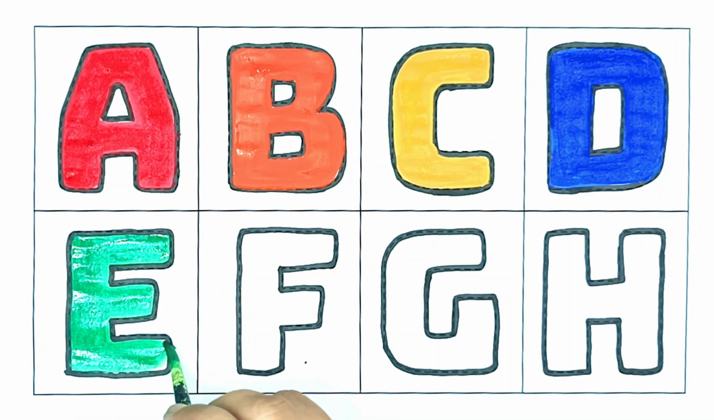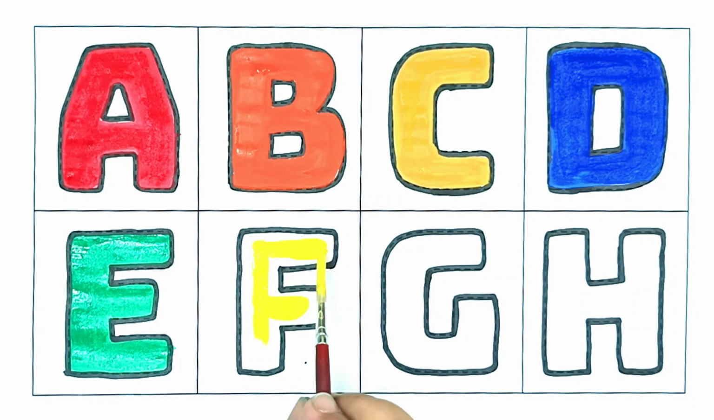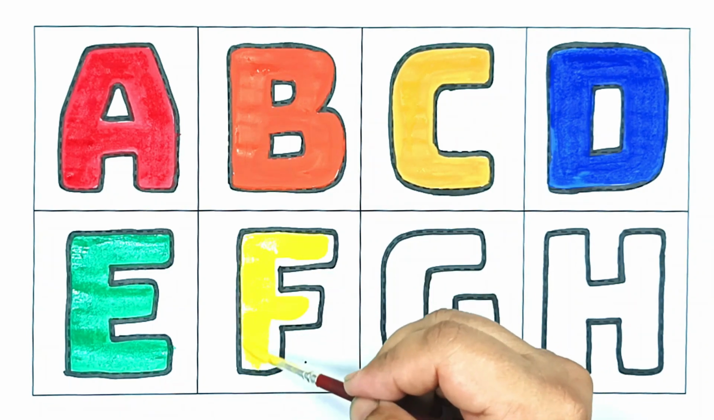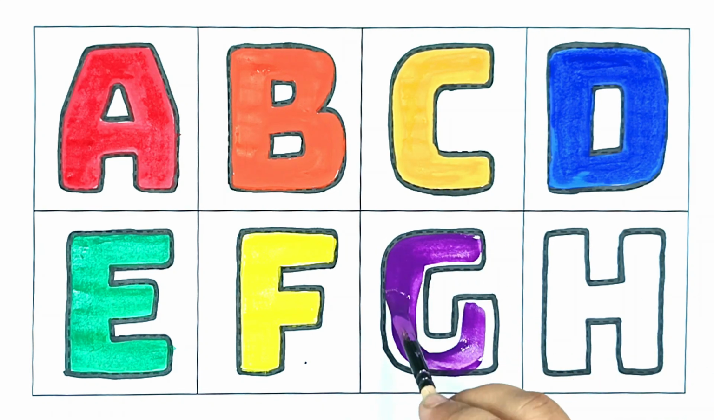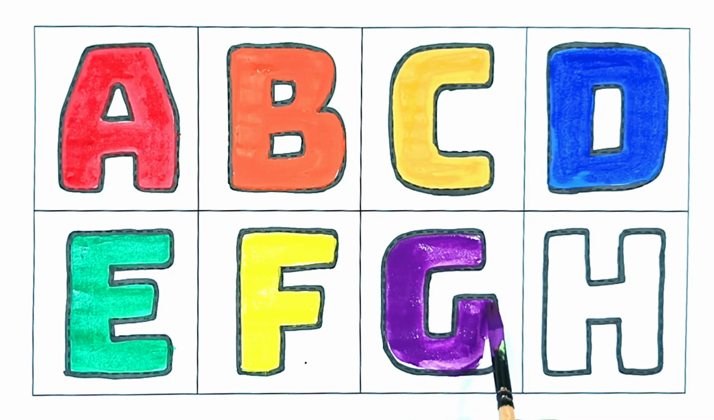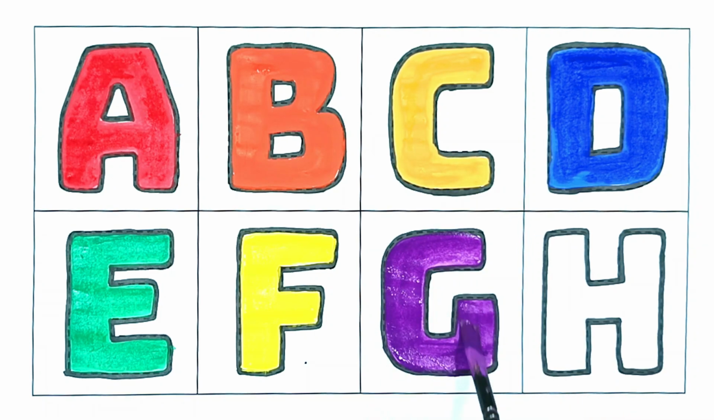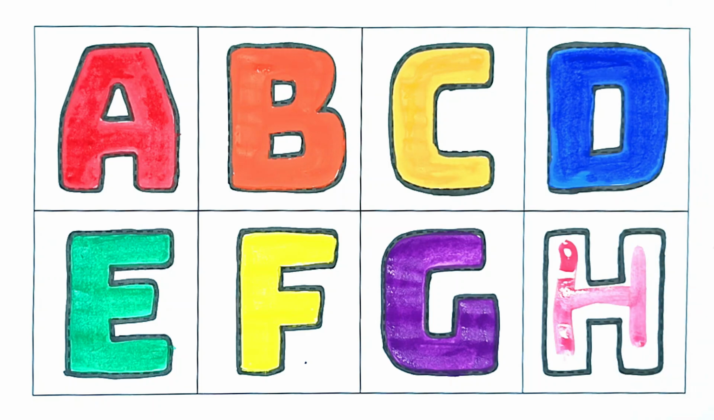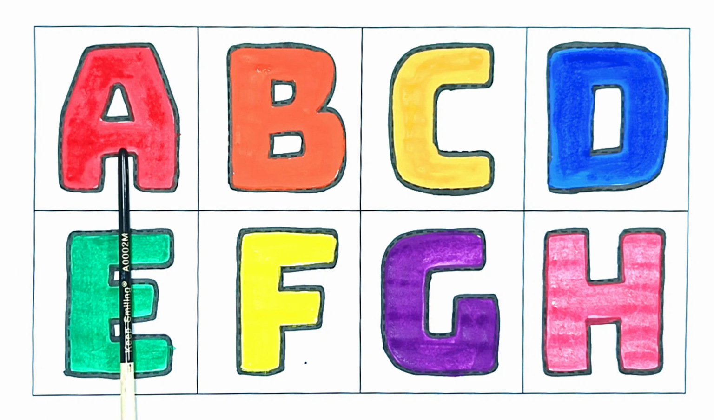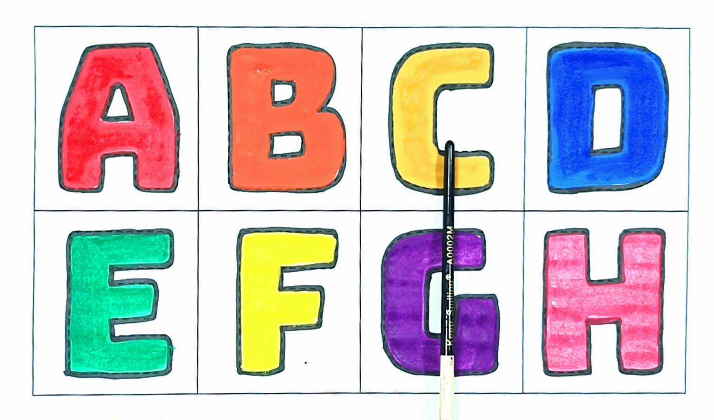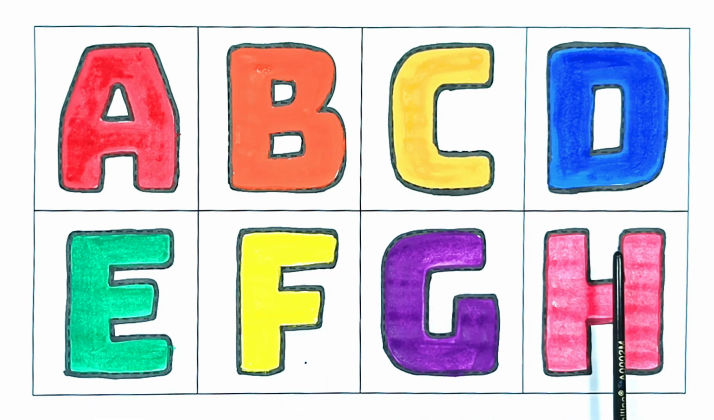E for egg. The horn on the bus goes beep, beep, beep. F for frog. The horn on the bus goes beep, beep, beep, all through the town. G for glass. H for hat. A, B, C, D, E, F, G, H.